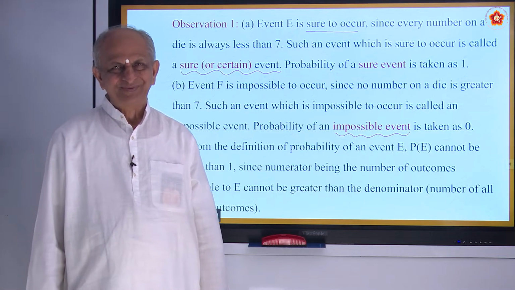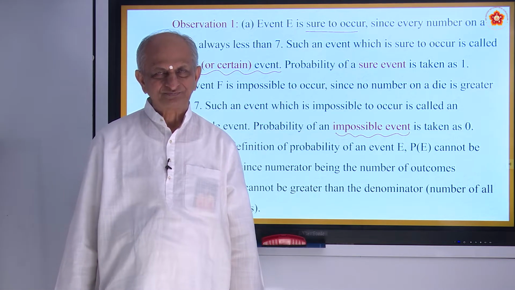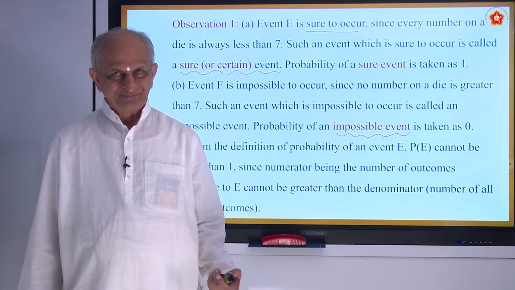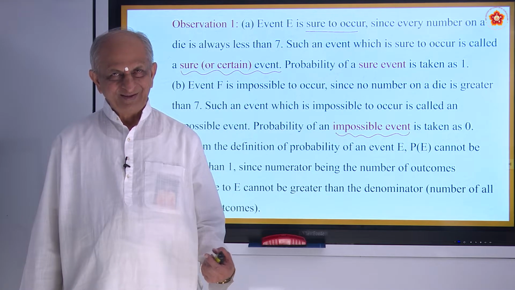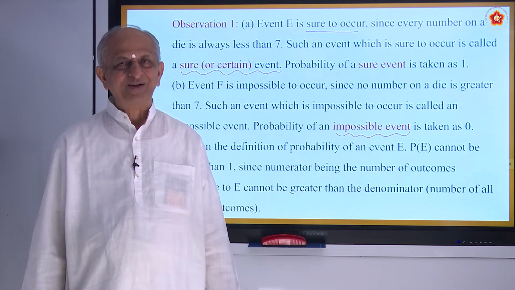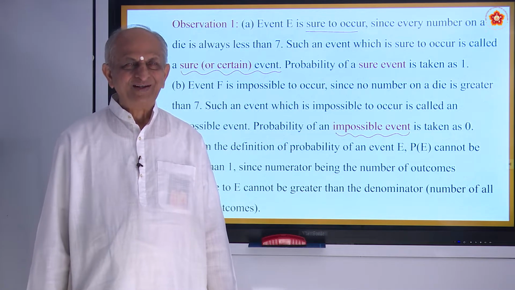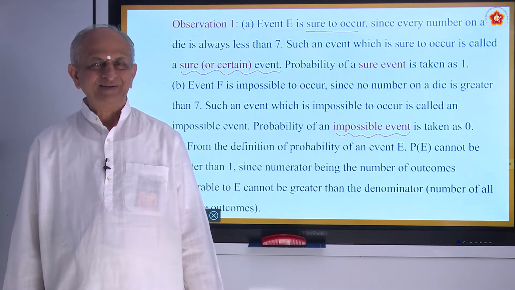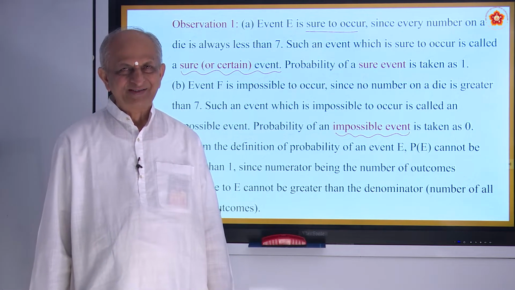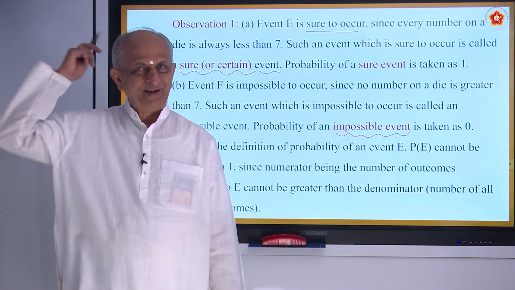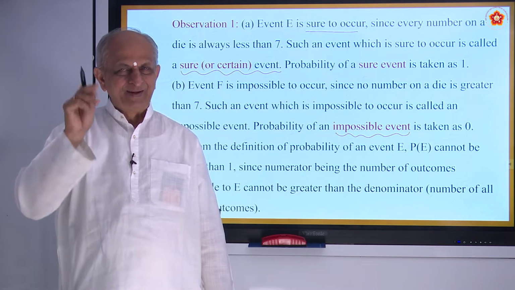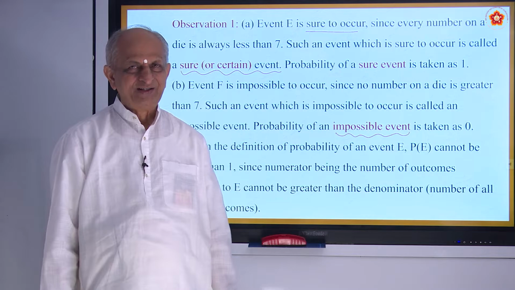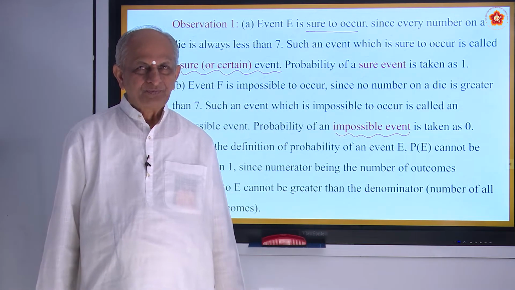Is it not? Can you give an example in daily life? Number of dogs without tail, right? Is an impossible event. Some of the dogs will have a small tail. Or you can say number of boys in a girls' school is an impossible event. Is it not? And number of eyes in the back. In the back you don't have eyes at all. Is an impossible event. You can think of it like that. Okay?